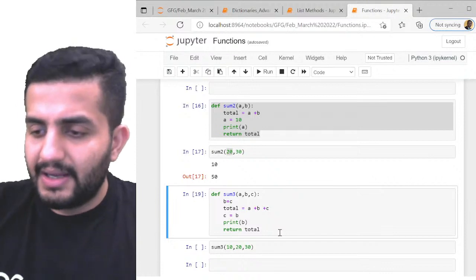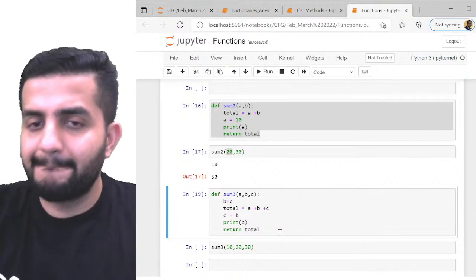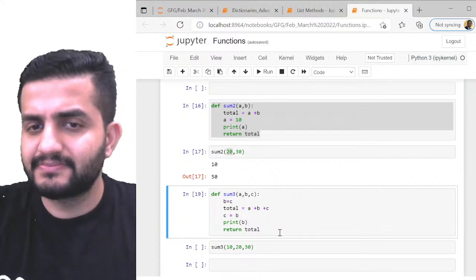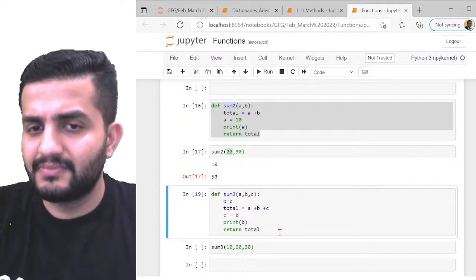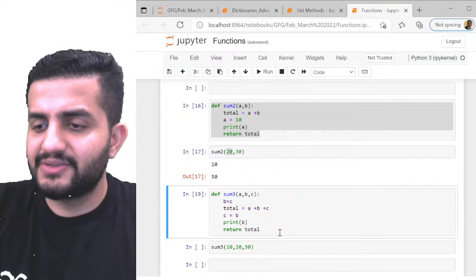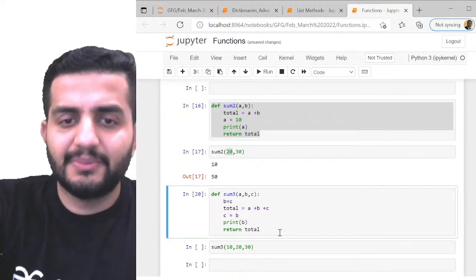Okay. Adarsh says 30 and 70. Anirudh says 30 and 70. Any other responses, guys, from anyone? Okay, then just let me show the answer.